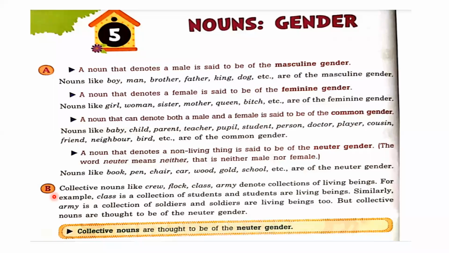So dear students, in this B point, we have to understand that all the collective nouns are neuter gender. And second thing, even though some collective nouns are groups of human beings, living beings, despite it, we need to say them neuter gender.